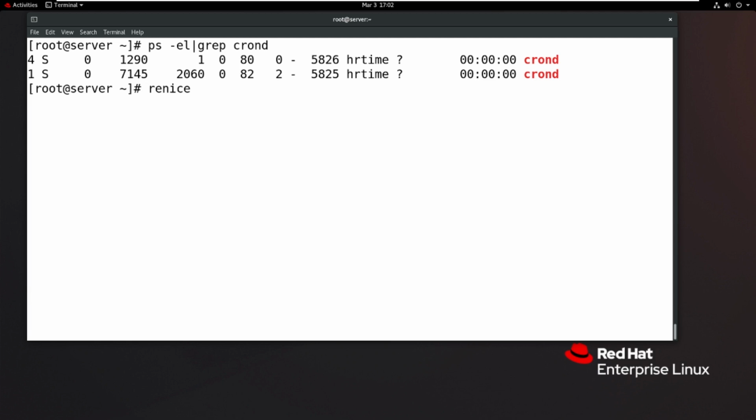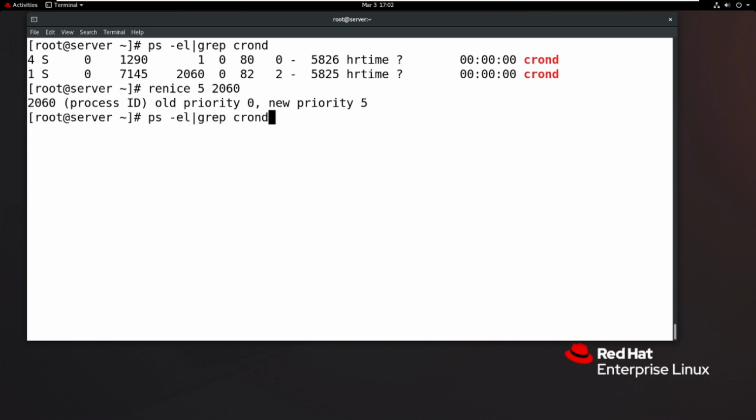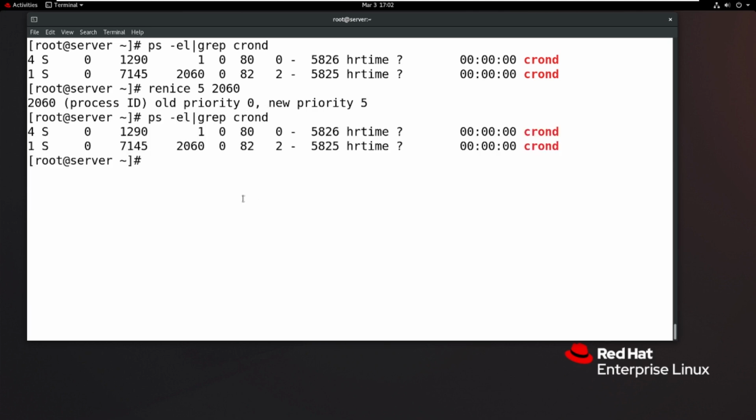renice is the command, hyphen 5 is the new nice value, and then the process ID, which is 2060. Then enter. Now see that for process ID 2060, the old priority is 0 and the new priority is 5. Then check the priority value of crond and its process ID. Okay, here it is running with the new priority value.